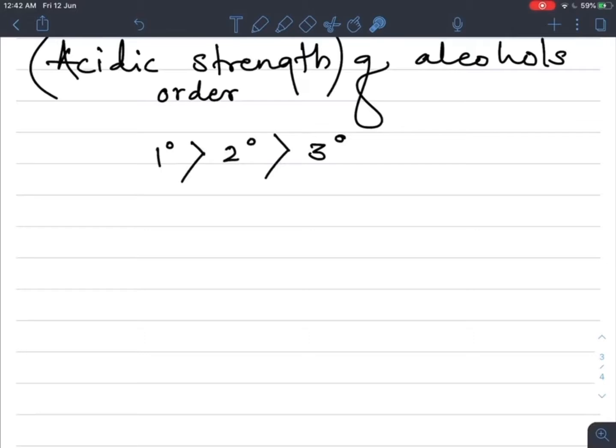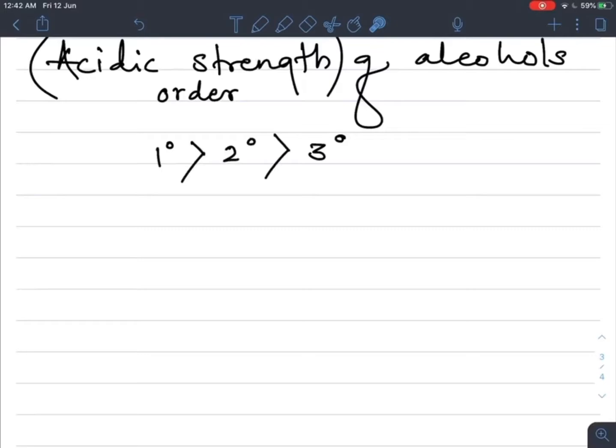It is very important that the acidic strength in primary, secondary and tertiary alcohol is this way: primary alcohols are more acidic than secondary than tertiary, because the inductive effect in primary alcohol is less as compared to secondary and tertiary. Inductive effect increases towards the tertiary alcohol, and acidic strength decreases. So it is opposite to the electron donating effect, that is the inductive effect, which is shown by the alkyl groups present in the alcohols.